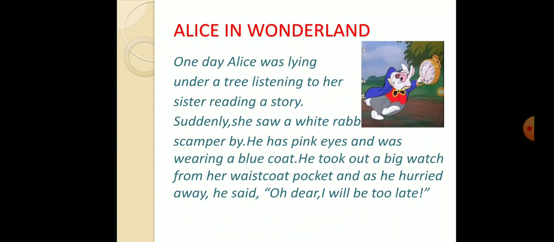One day, while Alice was lying under a tree listening to her sister, who was reading a story, a white rabbit suddenly scampered. Scamper means to run fast, passing them. So the rabbit suddenly scampered. Look at the picture of the rabbit. You can say that he has pink eyes and he was wearing a blue coat. Then he took out a big watch from his waistcoat pocket and as he went fast, he said that he will be too late. Let's see the next slide again.